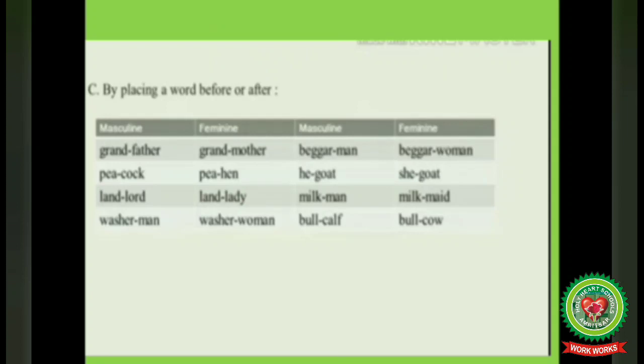And next is by placing a word before or after. In this type, we'll add a word before or after the masculine noun and form their feminine. First is grandfather, grandmother, peacock, peahen, landlord, landlady, washerman, washerwoman, beggarman, beggarwoman, he goat, she goat, milkman, milkmaid, bull calf, cow calf. So these all were the rules related to conversion of masculine gender to their feminine gender.